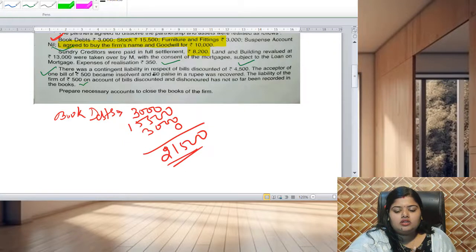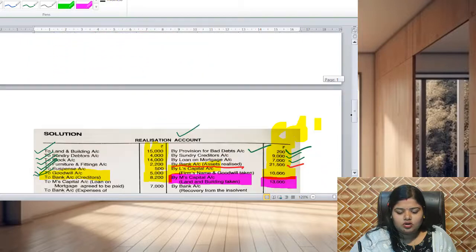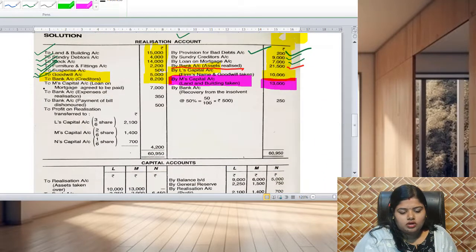So here there are two things taken by M, that is the loan and also the land and building. The amount which we received from M for the land, we have credited it. Now the loan is a liability which will be paid by M, so it will be debited, right? The loan on mortgage 7,000 will be paid by M.